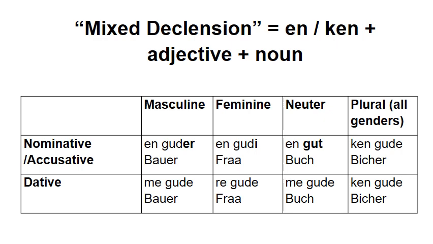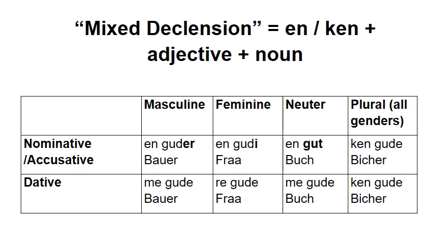Now, unlike the weak, even in the nominative singular, though, the adjective gets some endings. So let's look at the masculine. The masculine has this ending a. So en goede Bauer, en goede Bauer. That would be a good farmer. A farmer would be een Bauer, but a good farmer isn't going to be een goed Bauer. It's going to be een goede Bauer. It has that ending a, not like da goed Bauer, the good farmer, which would be the weak declension because it's got the da.